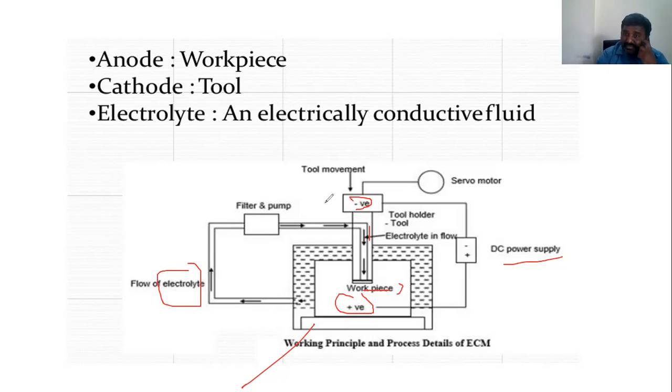What happens when water mixes with the electrons? Hydrogen and hydroxide ions are formed here. That is the beauty of this.